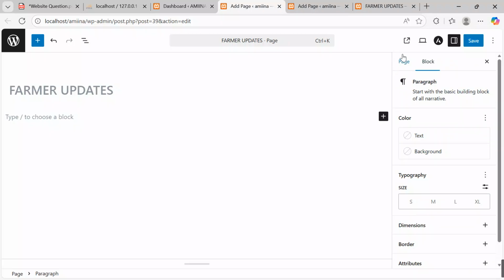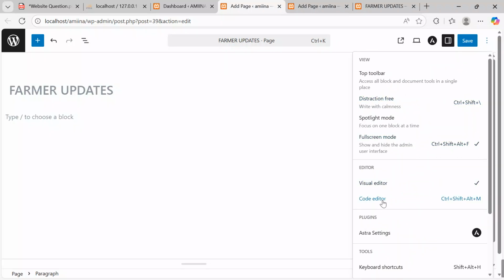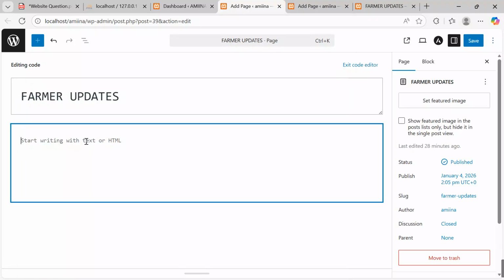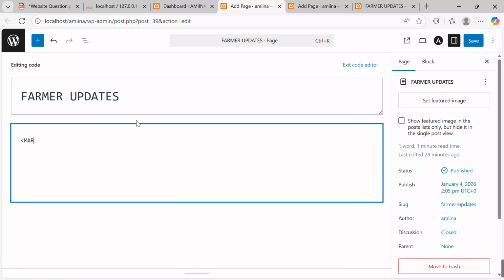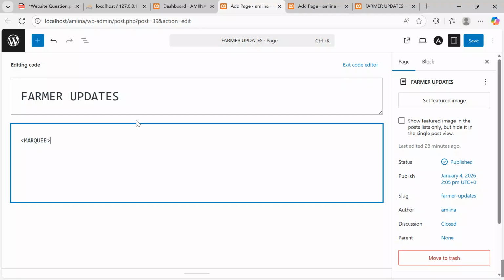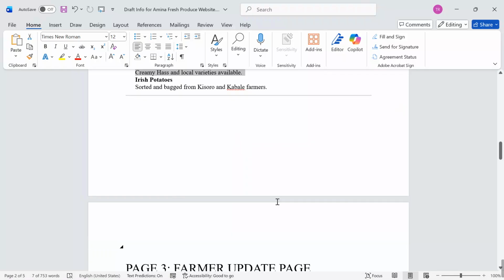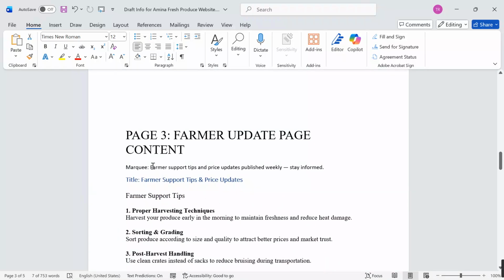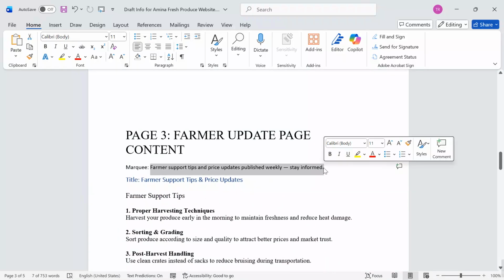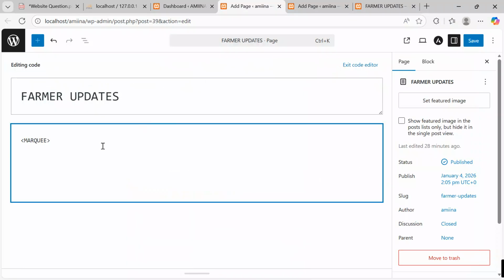So I'll click over here, access the code editor, come to code editor button, then open the tab. Over here, I will say McQueen. What will be our McQueen statement? Remember, we have a support document which we want to be using. This McQueen statement on page 3 will be farmer support. Ctrl C, copy, then come and put it here.